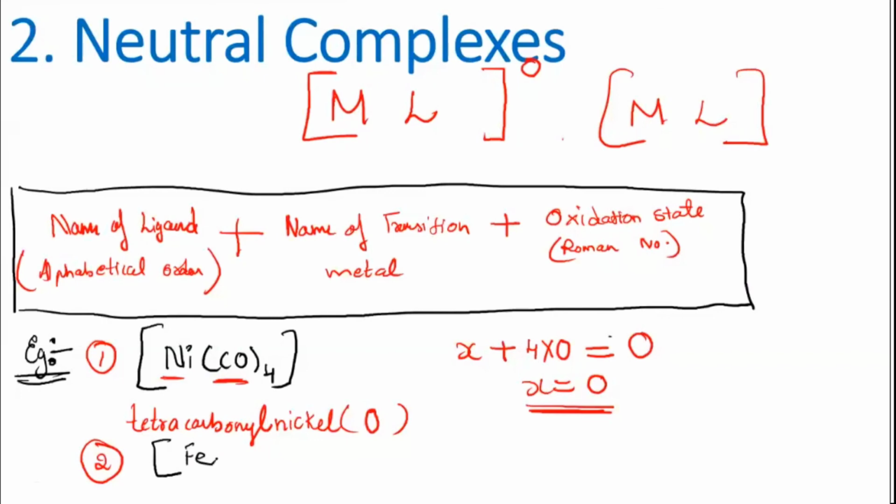So Fe(CO)5. You can try naming this one. Piyush can give the answer for this.